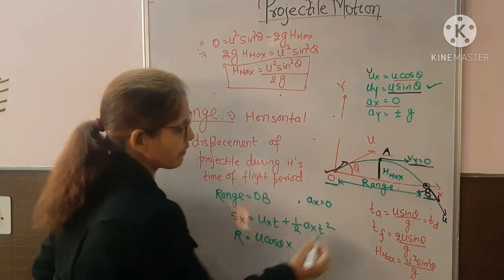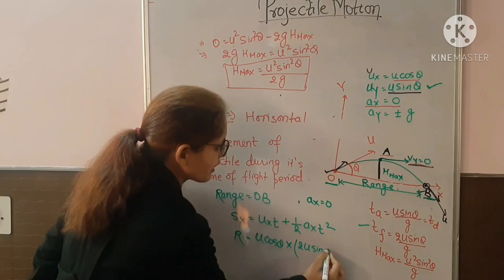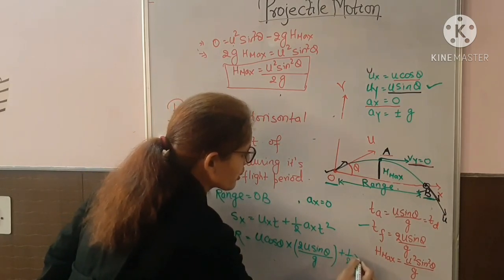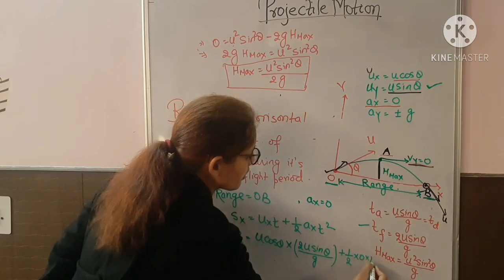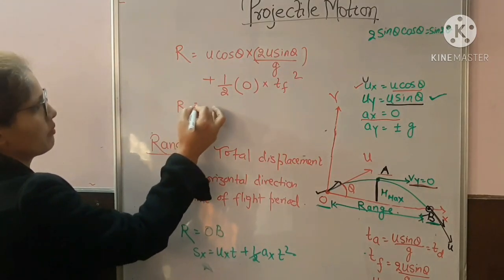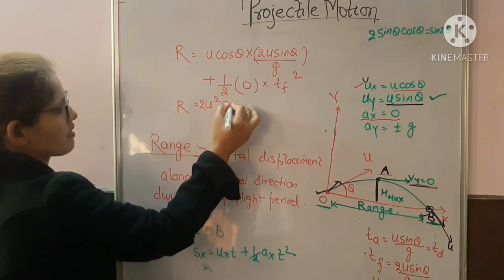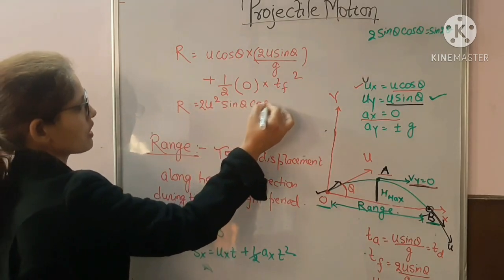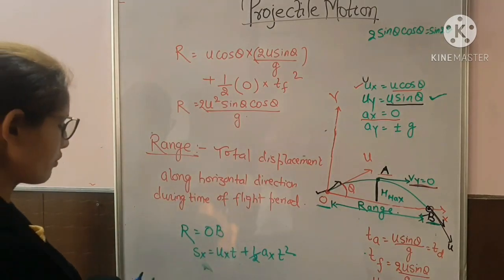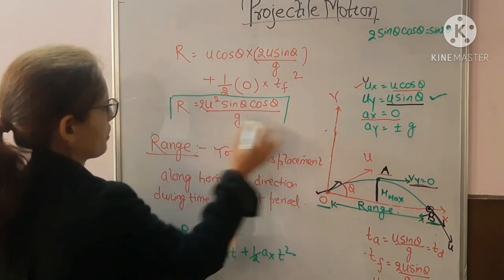And what is the value of time of flight? Just see here, it is 2u sin theta upon g, plus half ax t square, where ax is 0, so this part will become 0. So R will become 2u square sin theta cos theta upon g. This is the mathematical formula for calculating the range of the projectile.